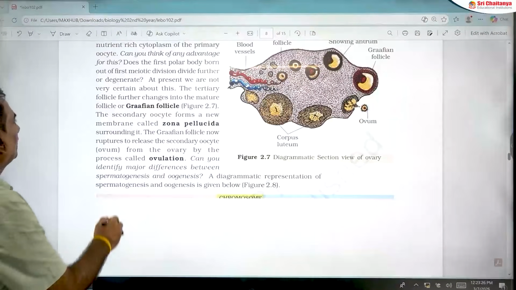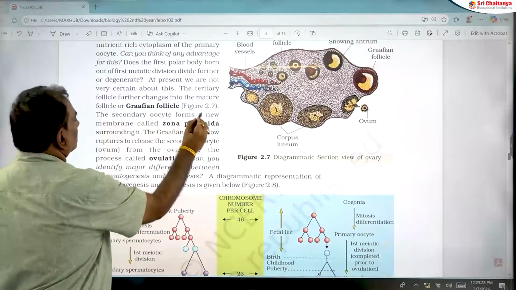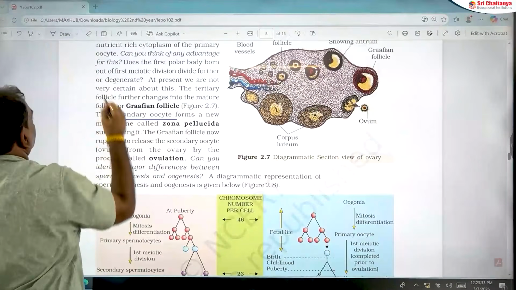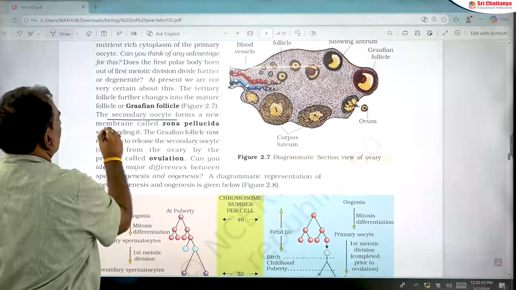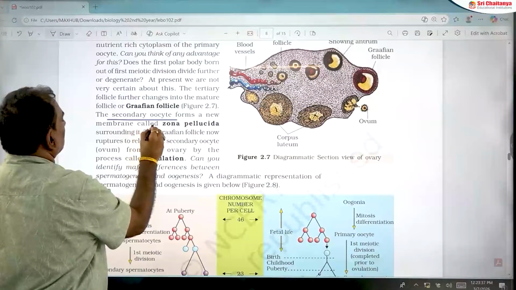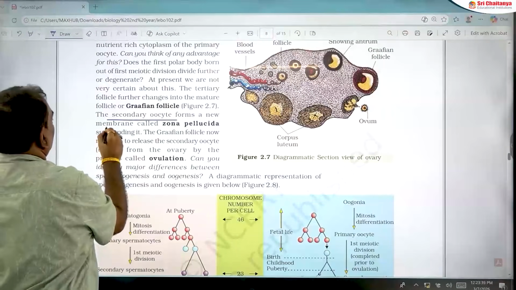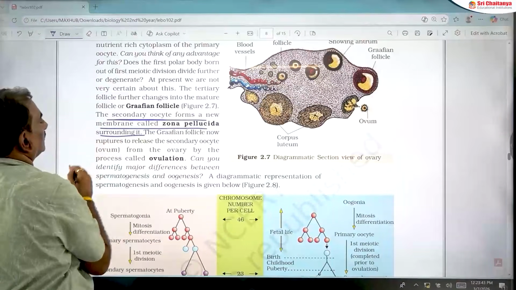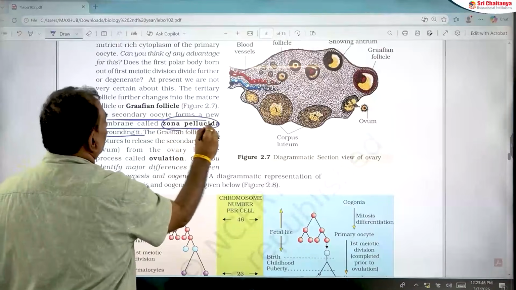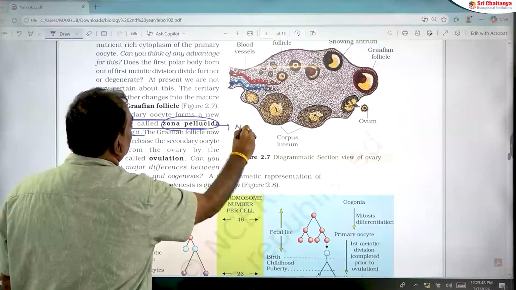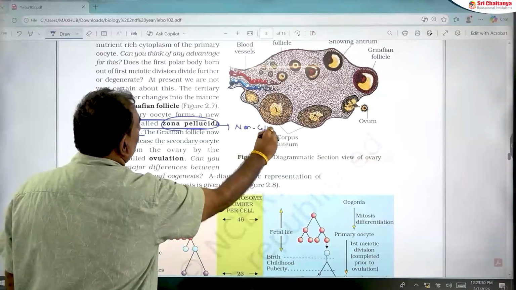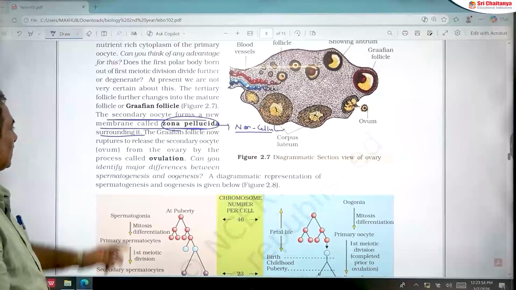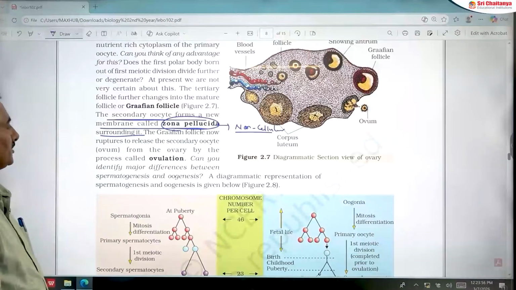So one more important point is the secondary oocyte. The secondary oocyte forms a new membrane called zona pellucida surrounding it. So zona pellucida is a non-cellular layer, a glycoprotein membrane around the secondary oocyte, secreted by the secondary oocyte.